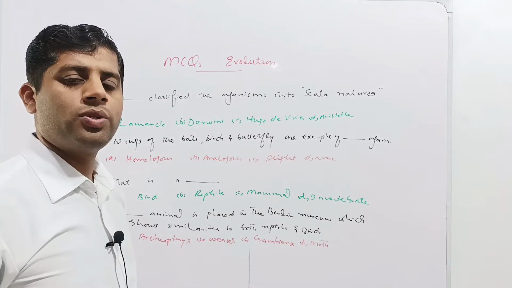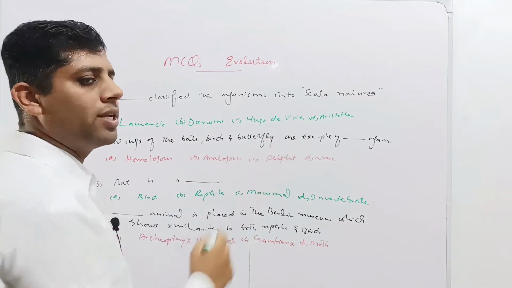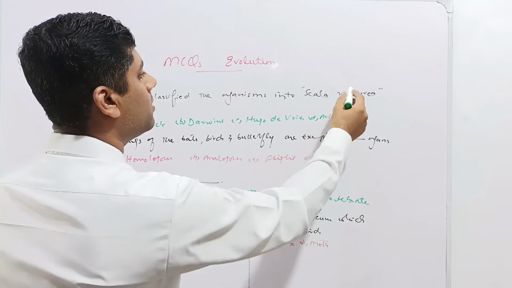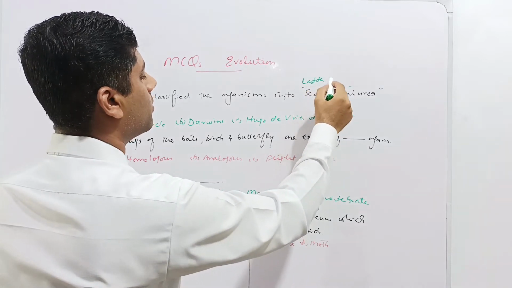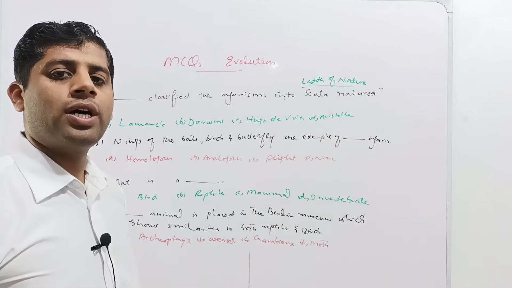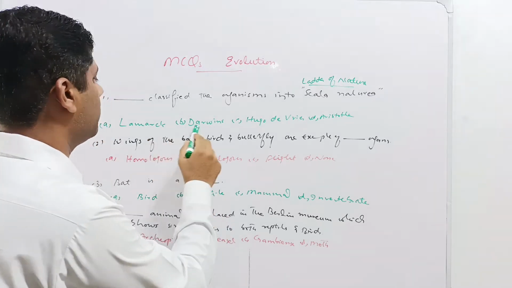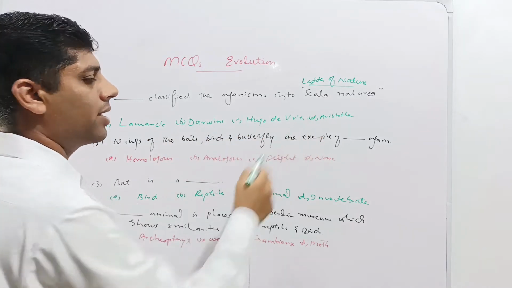The first question relates to the history of biology. The dash classified the organisms into Scala naturae. Scala naturae means the ladder of nature, in which all kinds of the organisms of the world were classified under the Scala naturae or ladder of nature. Given options are Lamarck, Darwin, Hugo de Vries or Aristotle.